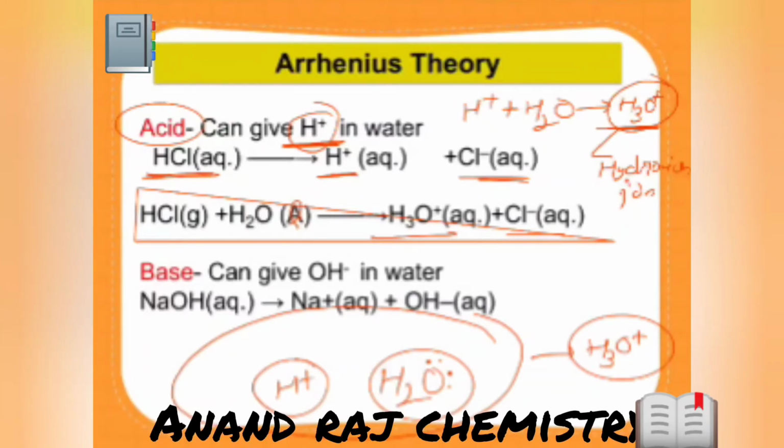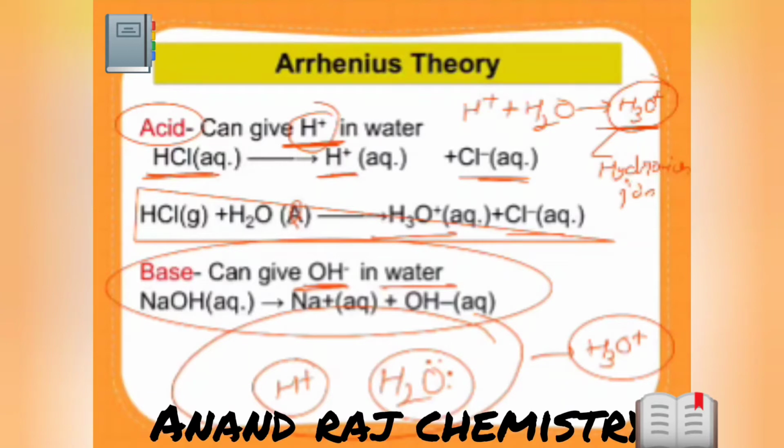If you still have doubt, at the end of the class you can take mic access and I will explain to you. Now, the second point is related to base. A base can give OH- in water. Just now I mentioned Arrhenius theory is based on water as a solvent.